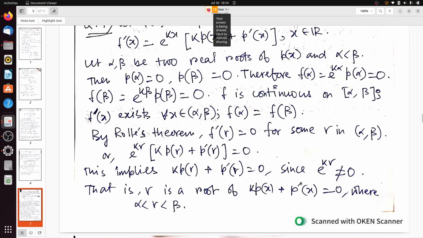Since e to the power k gamma is not equal to 0, it can never be 0 for any real k and real gamma, we should always have that the quantity in the bracket, k p(gamma) plus p prime gamma, vanishes and is equal to 0. That is, gamma is a root of k p(x) plus p prime x equals 0, where alpha is less than gamma less than beta.